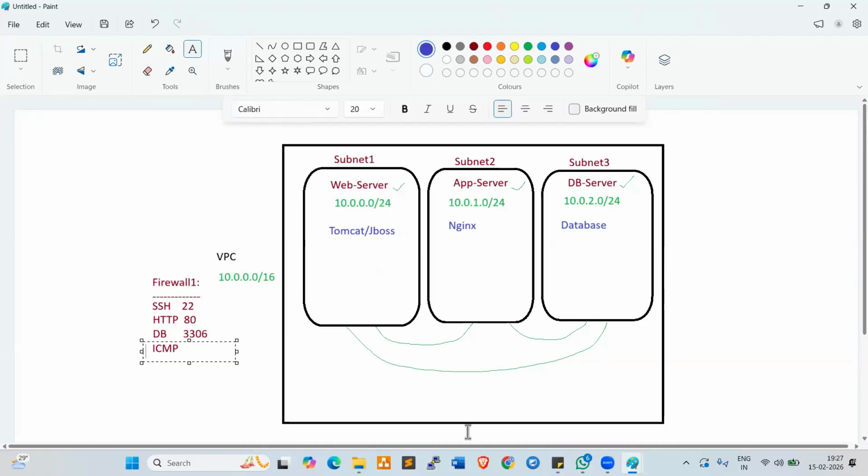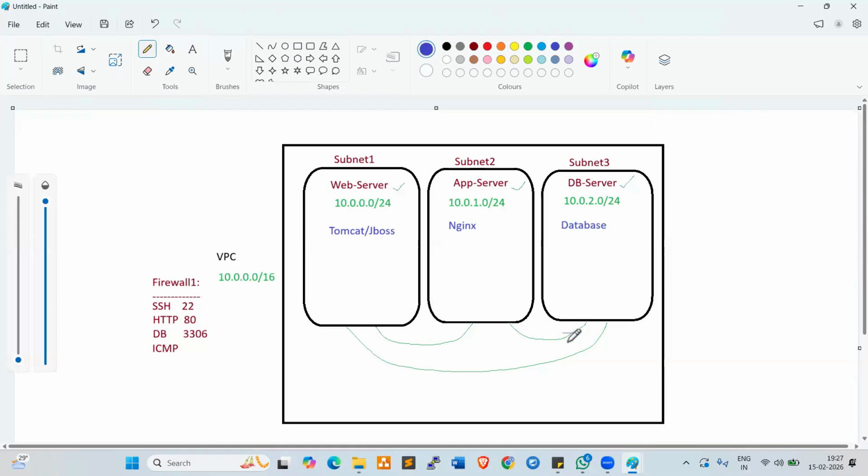But for database servers, normally we should not allow inbound traffic. If you allow inbound traffic to the database server, there may be chances of leaking the data, right? So I want to restrict incoming traffic from the application server and the web server. Only outgoing traffic I want to allow.